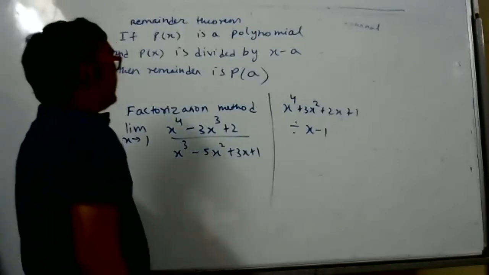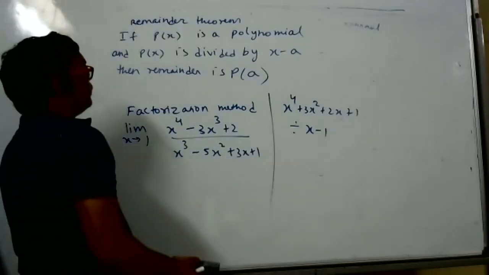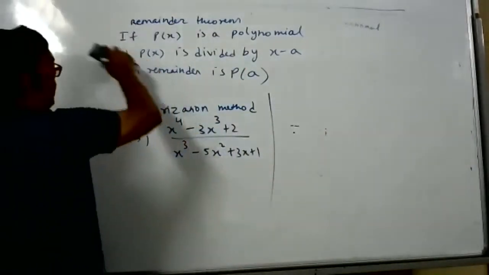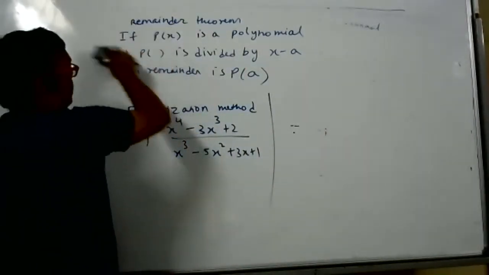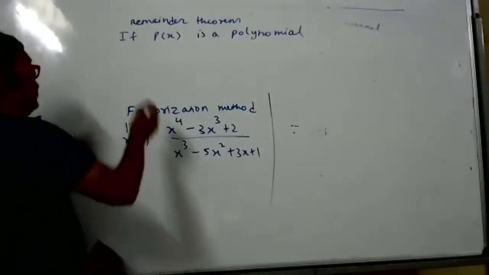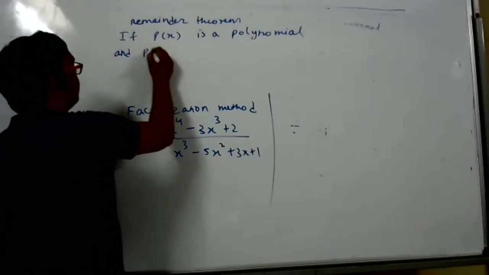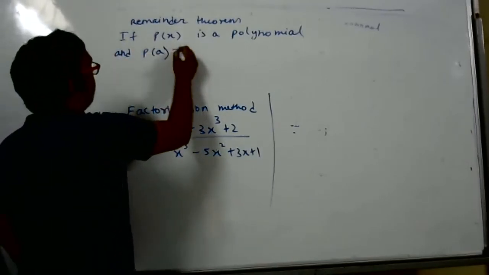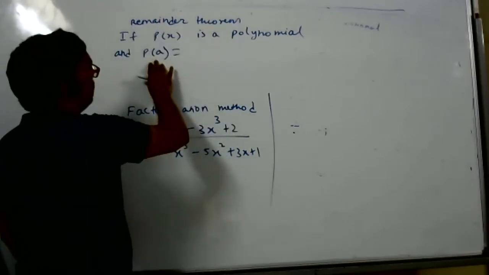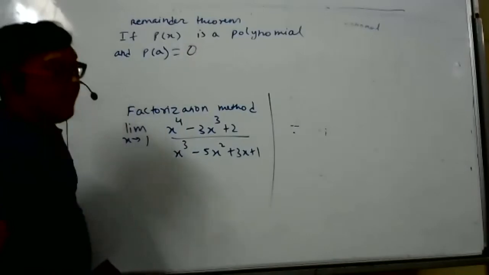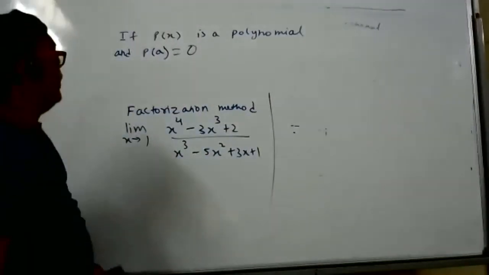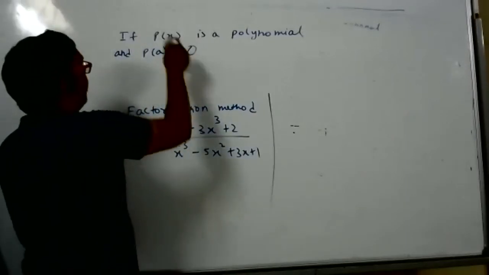Now, what is the factor theorem? If P of x is a polynomial and P of a is 0, then who is the factor? x minus a.